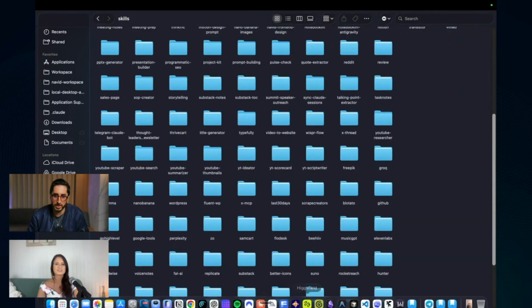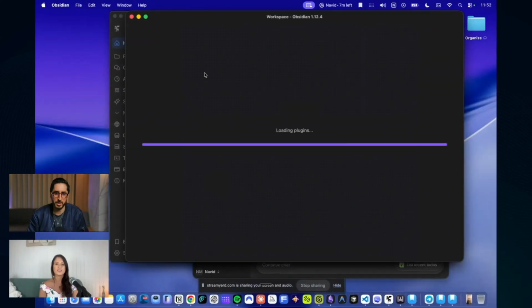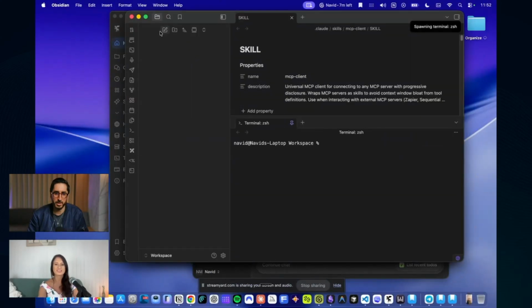And I use this system together with Obsidian because it's a little bit better. Notion cannot do this. Notion is in the cloud, basically. So you need to have something that lives on your computer. Obsidian does this. Okay. So let me open this up quickly. And let's see what works.